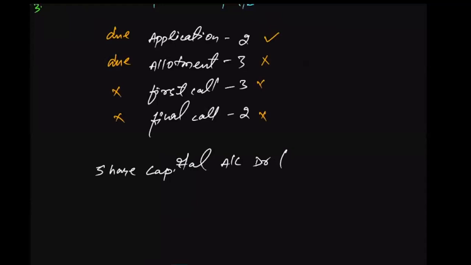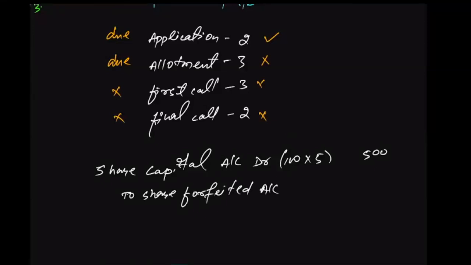Number of shares being forfeited, that is 100. 100 multiplied by called up value. Called up value is only 5 rupees. So 500. To share forfeited account, 200.